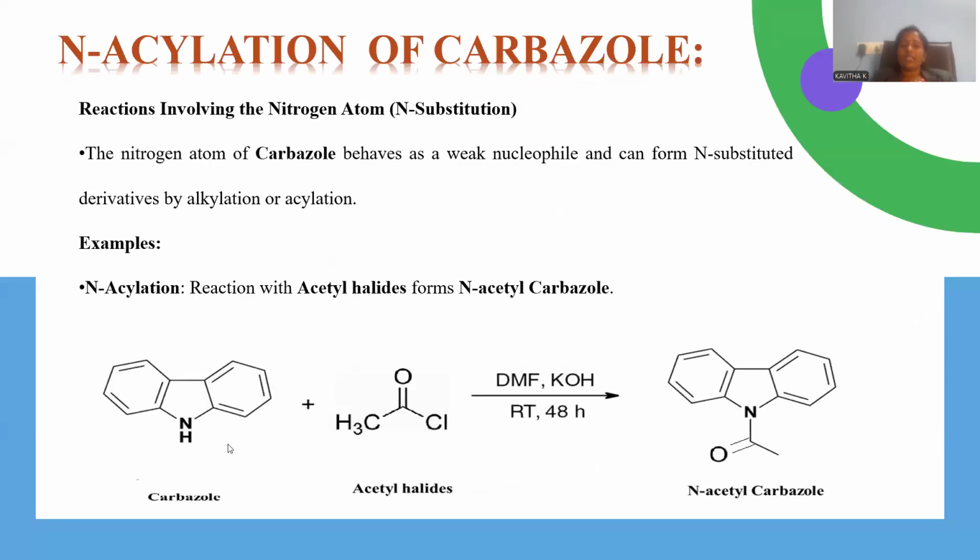Let me go with the N-acylation process. In order to perform the N-acylation process in the carbazole, let me treat it with a specific acylating agent, either acid chloride or else acetic anhydride. Both the reagents are acylating agents only. And here acetyl chloride in specific is treated with this carbazole in the presence of dimethyl formamide and potassium hydroxide base. Room temperature is sufficient and 48 hours stirring is required in order to go for the N-acylation process, giving rise to N-acyl carbazole as the final product.